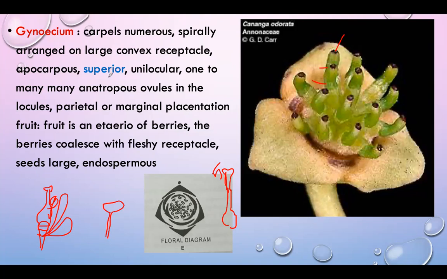So the flower is hypogynous, meaning the ovary is superior. And unilocular, with one to many anatropous ovules in the locule, and parietal or marginal placentation is present. I have already sent the placentation types in your WhatsApp group. Please read those placentation types. Okay, these are the characters of the gynoecium of the Annonaceae family.